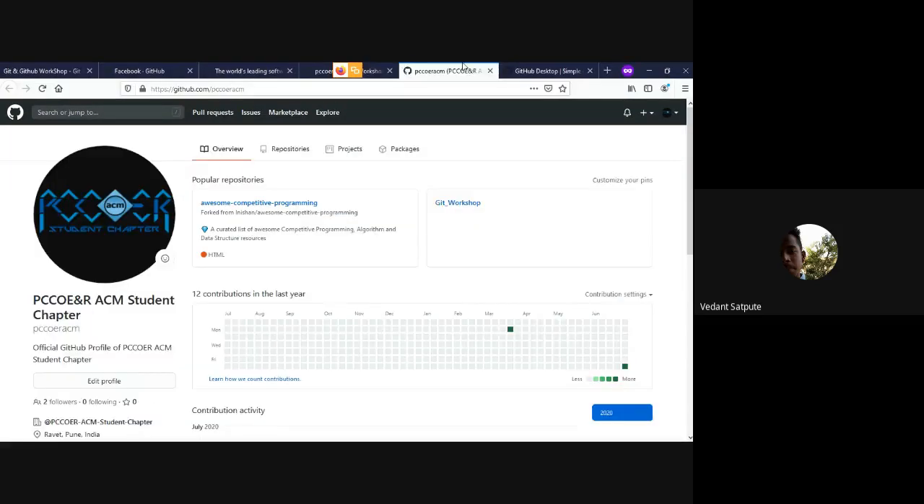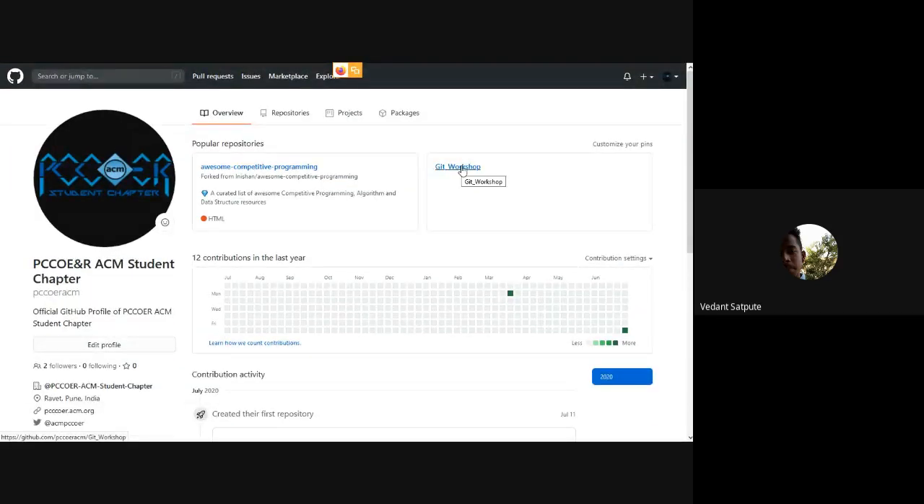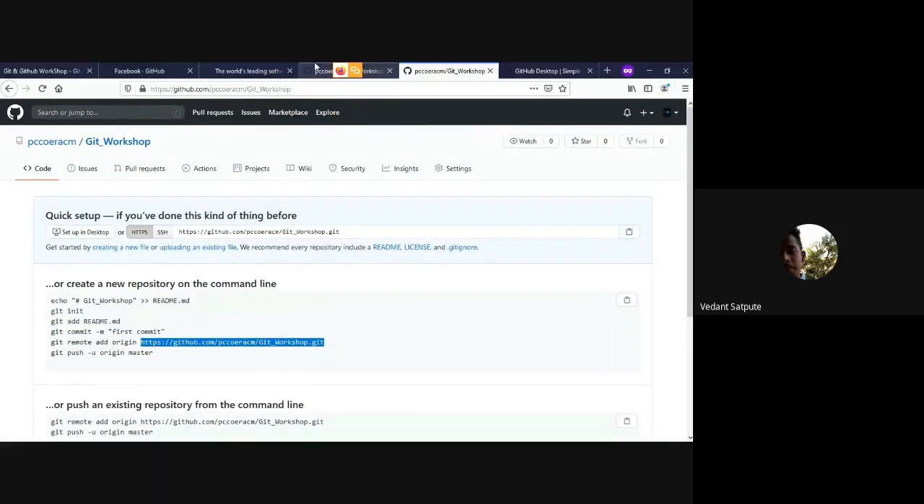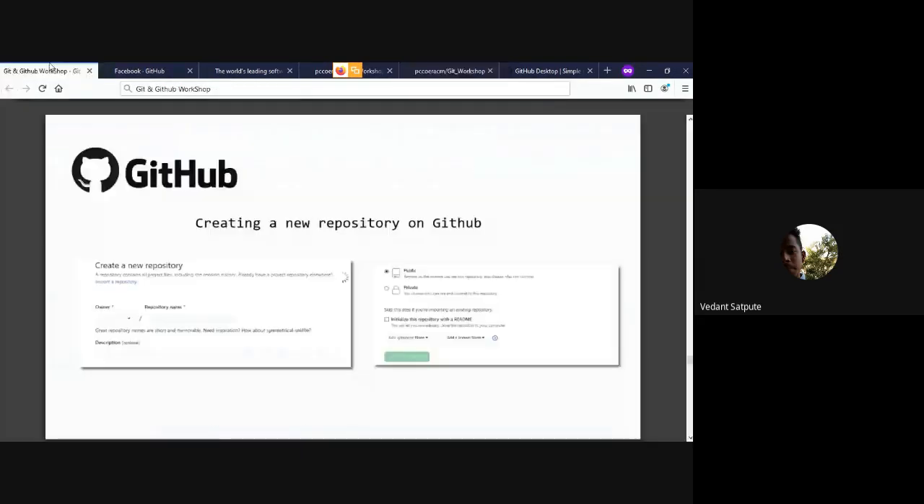If you look at your profile, you can see now I have a repo called Git workshop, and you will see there are some instructions: git init, git add, git commit, but we have already done those. Now we are going to learn about this: git remote add origin and a URL, that is our repo on this website.